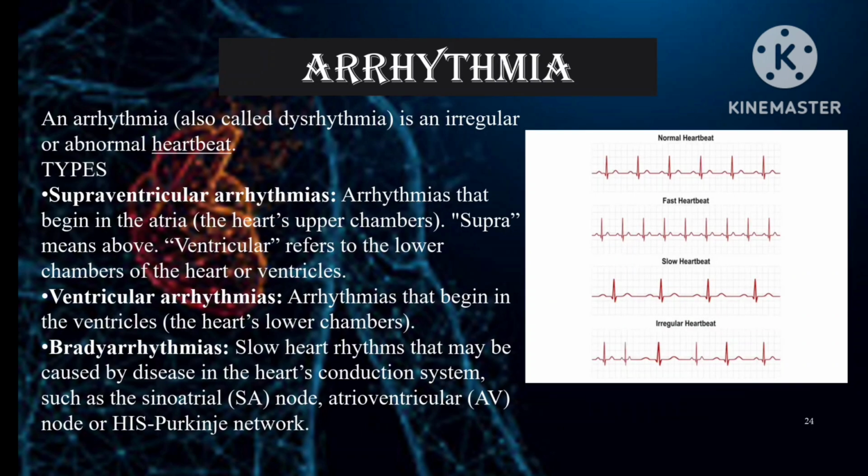Then arrhythmia. An arrhythmia is an irregular or abnormal heartbeat. Types include supraventricular arrhythmia, ventricular arrhythmia, and bradyarrhythmia.